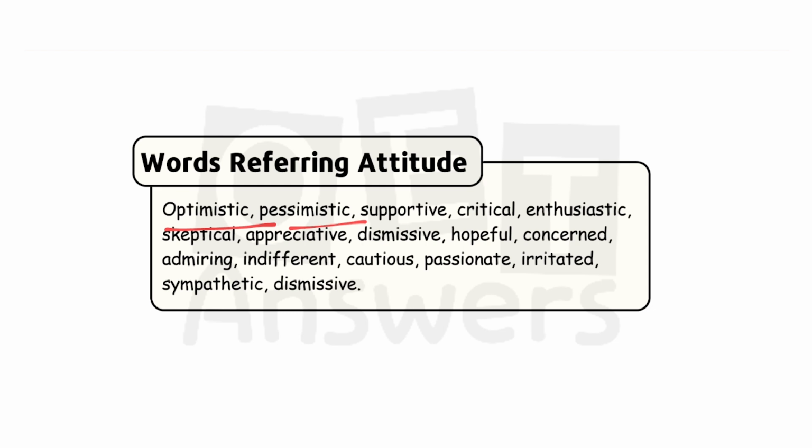Here pessimistic is negative and expecting the worst, whereas with optimistic we expect the best. For example, the author is pessimistic about the future of healthcare funding, which shows a negative outlook on healthcare funding. I hope you got my point, right?